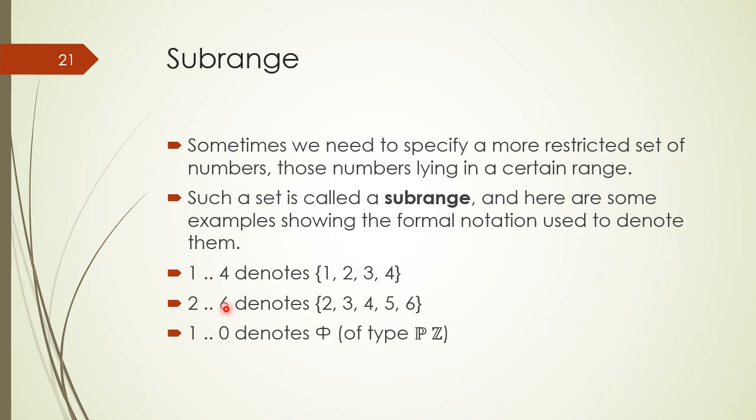Then we have a subrange 2 to 6, representing a set of positive integers from 2 to 6. If we have a subrange where a larger integer comes first and then a smaller integer, then it denotes an empty set, and all the subranges mentioned in the slides are of type power set of Z.